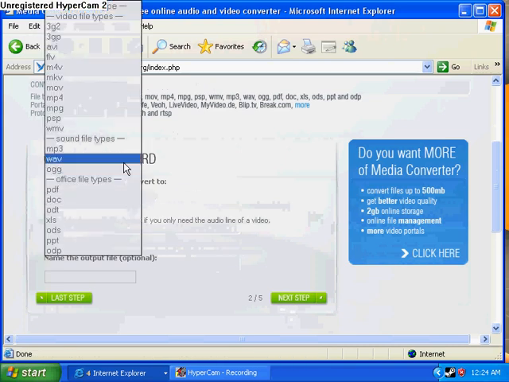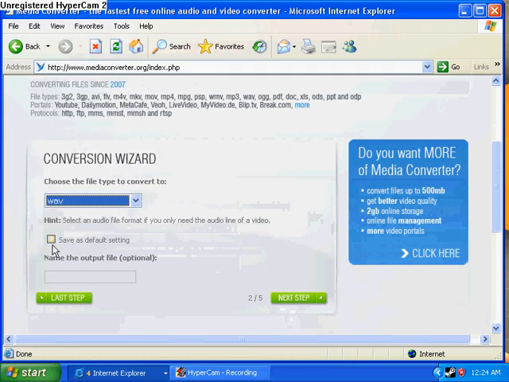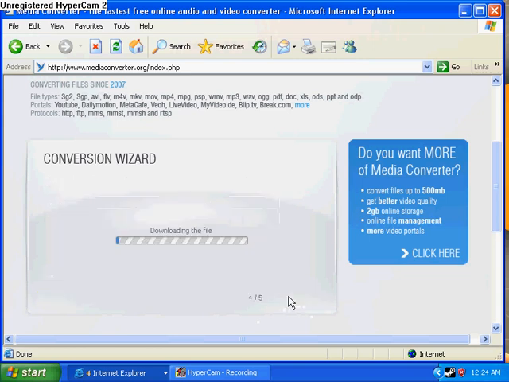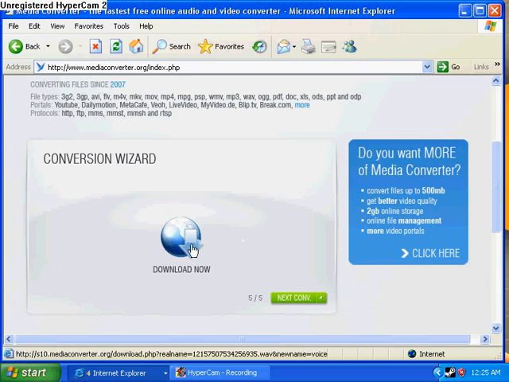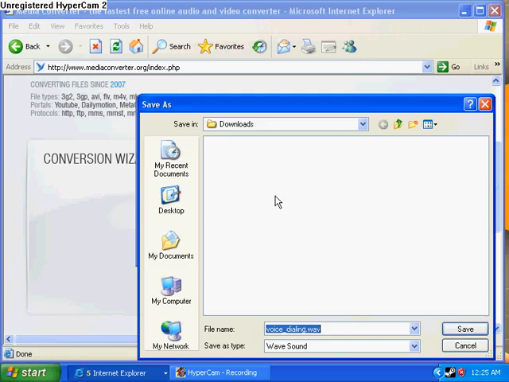And change this to a WAV sound file type. Name the output voice underscore dialing. Then hit next step. Then hit next step. Then let it download. This will be very fast. Let it convert, and then hit download now. Save it.